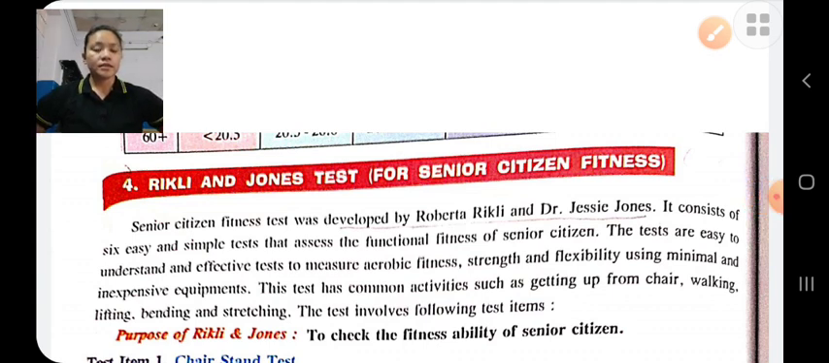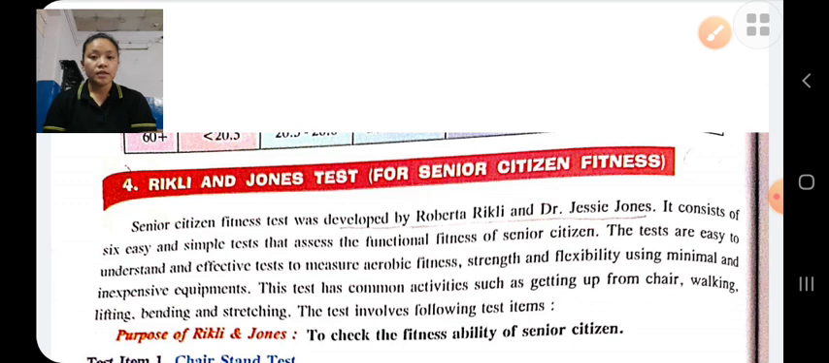The motor fitness test is used to measure the fitness of a child. The Harvard STEP test and Rockport walking test, these two tests are used to measure the cardiovascular fitness of an individual. And last, the Rikli and Jones test. This test is used to measure the fitness of senior citizens. This test was developed by Roberta Rikli and Dr. Jesse Jones to measure the fitness of senior citizens.